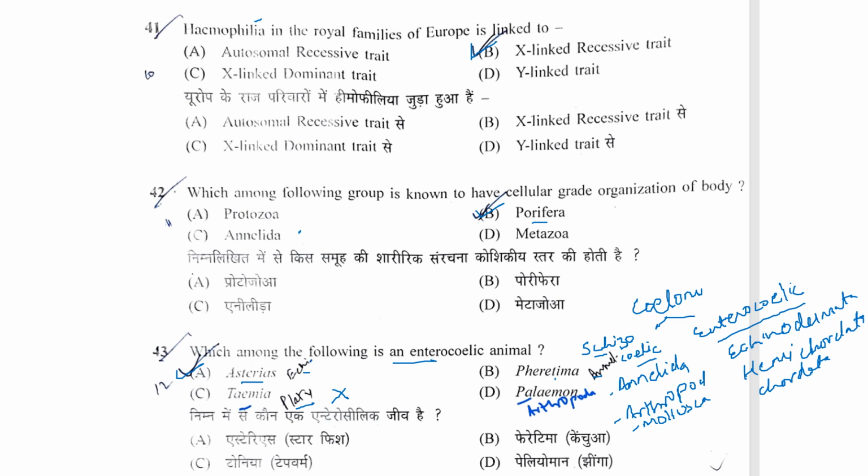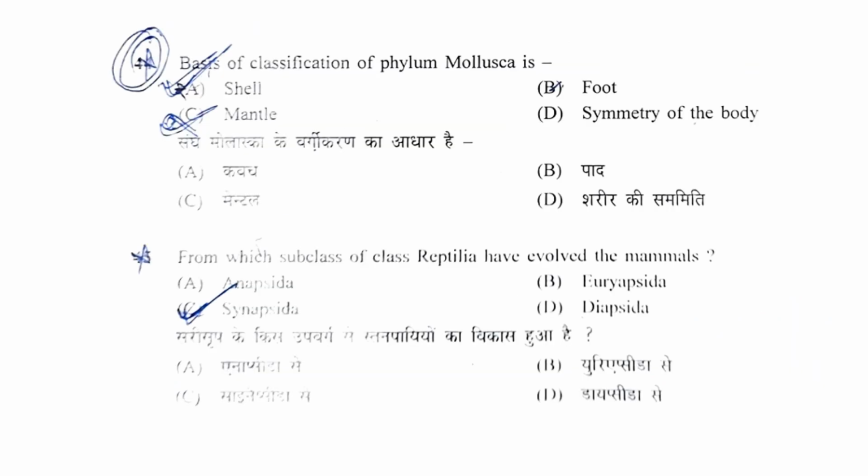Pheretima is an earthworm. Annelida, so Annelida has schizocoelic. Taenia, platyhelminth, they are acoelomate, and Palaemon is an arthropod. Palaemon is prawn, so it is an arthropod, and the coelom is schizocoelic in nature. So correct answer will be A, Asterias. Basis of classification of phylum is shell. Next question is, from which subclass, it is either on the basis of shell or the type of radula.